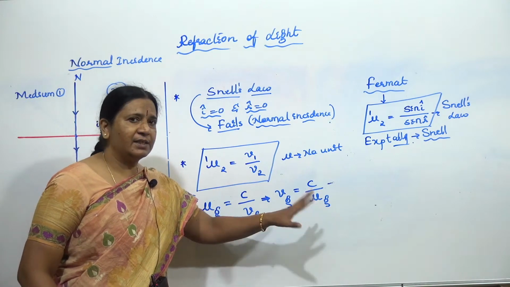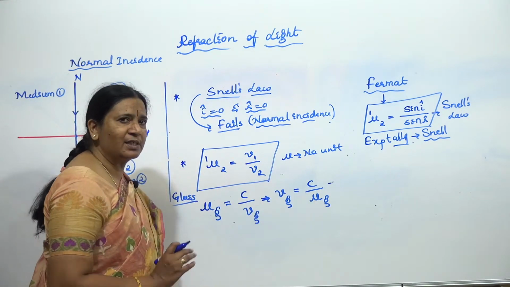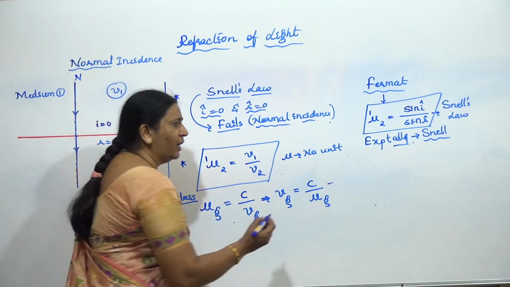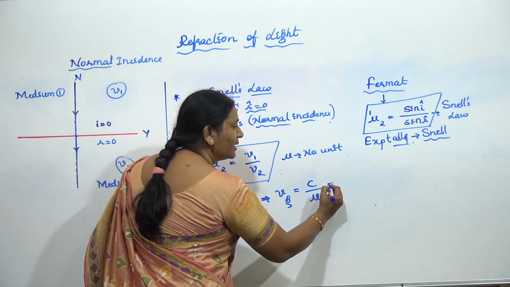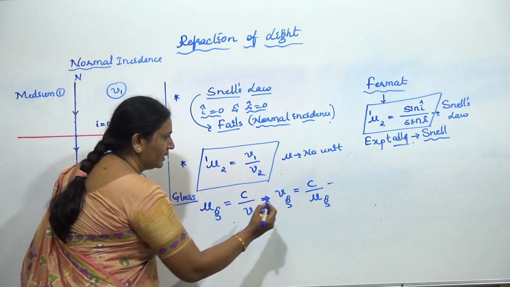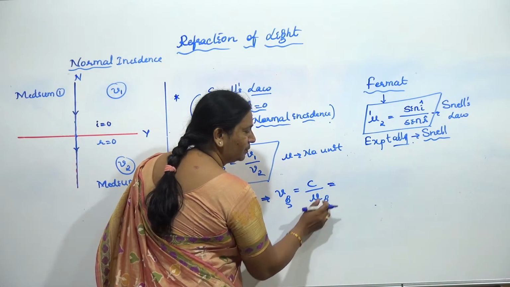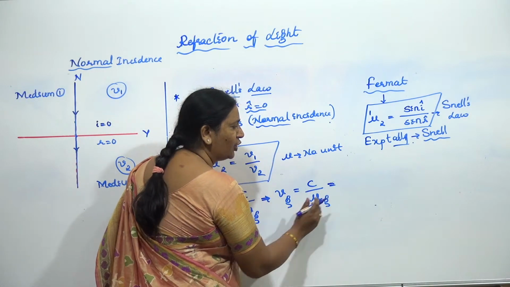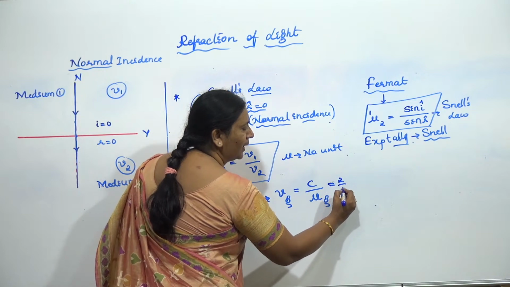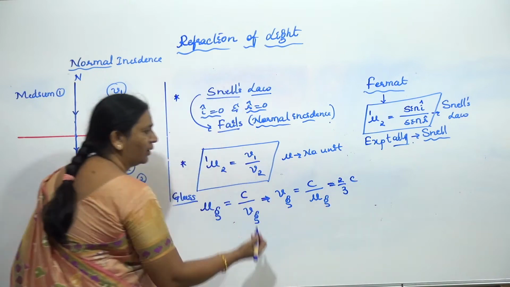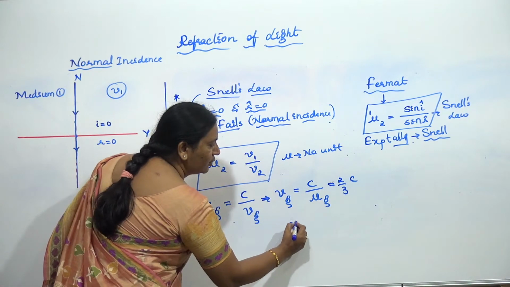Mu of glass, taking the standard value, is 3 by 2, and since it is in the denominator, I can write 2 by 3 times C. Then what does that indicate? Velocity of light.